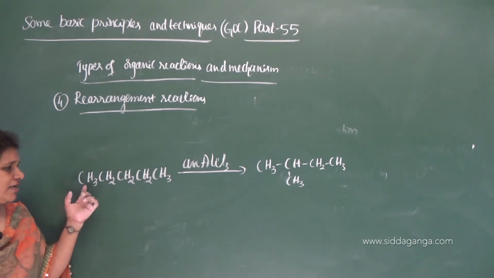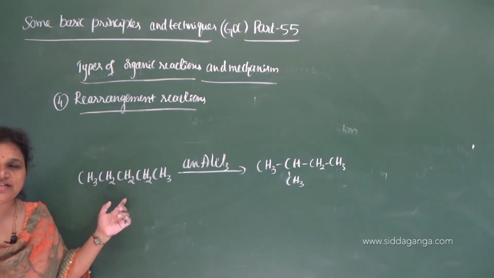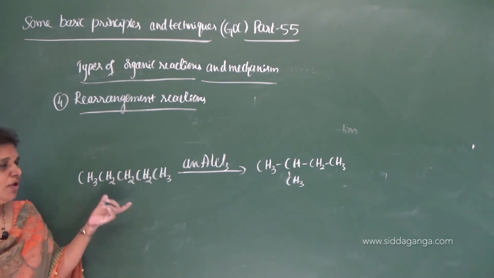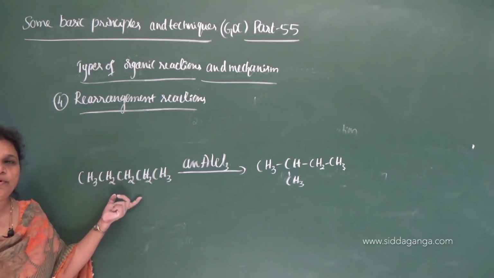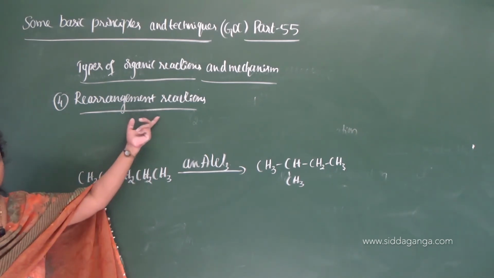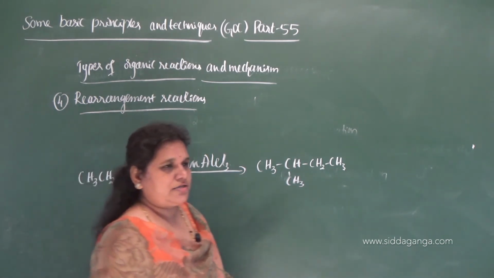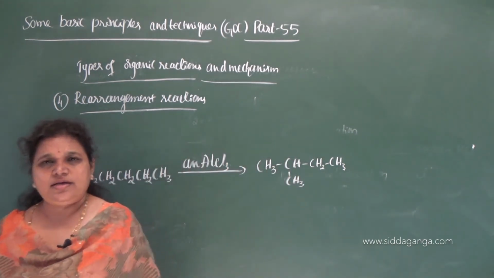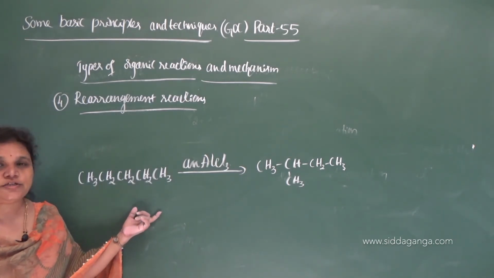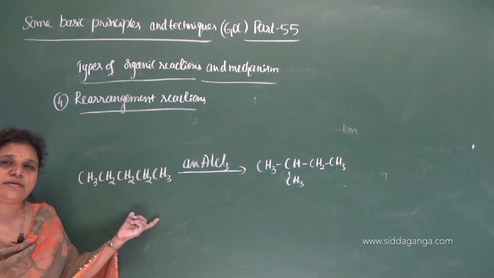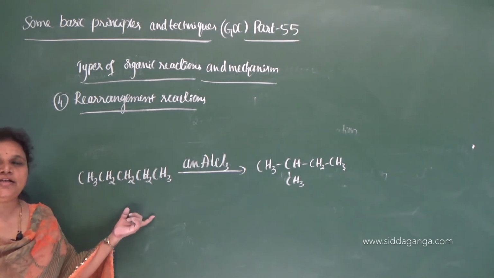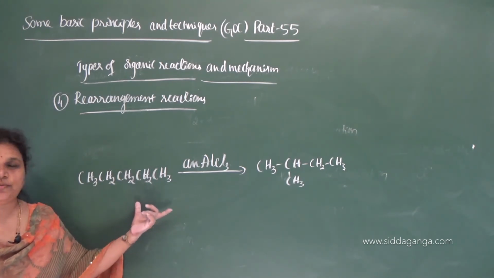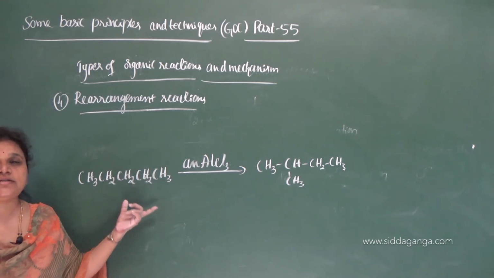So from first carbon to the third carbon it shifted, that is, we say 1,3 shift; it can be a 1,2 shift or a 1,3 shift. Within the molecule, when an atom or group of atoms migrates, what do we call it? Rearrangement reaction. The migration of an atom or the group of atoms within the molecule is nothing but the rearrangement reaction. So isomerization is a best example for rearrangement reaction. N-pentane gets converted to isopentane. Chain isomerism change happened here. These two are chain isomers.